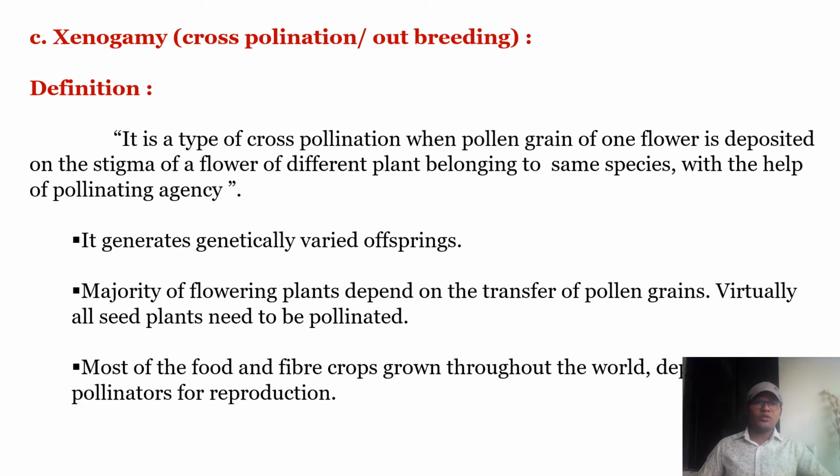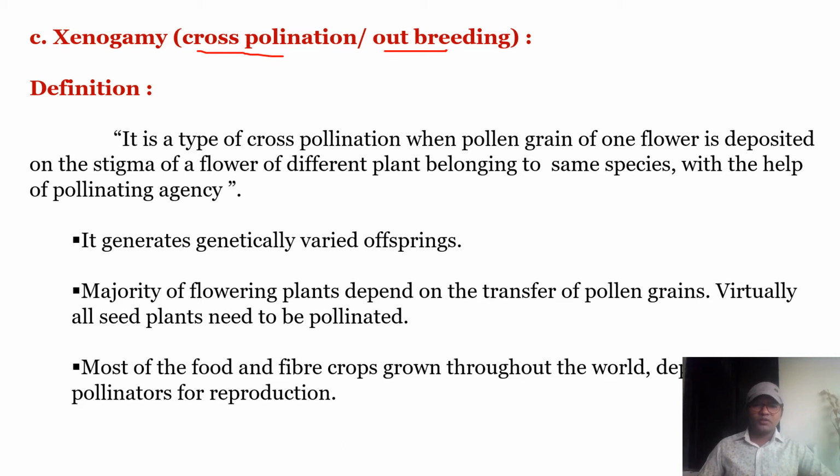So third type is xenogamy. Xenogamy is cross pollination, or it is also outbreeding. What is meant by cross pollination or xenogamy? It is the transfer of pollen grains from one flower to another flower which is present on another plant of the same species, and it takes place by a pollinating agent.